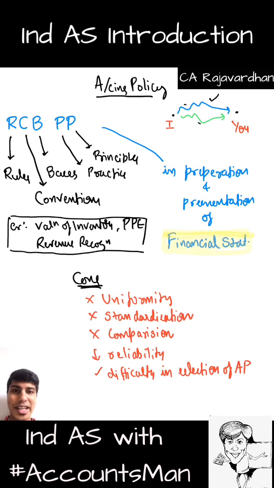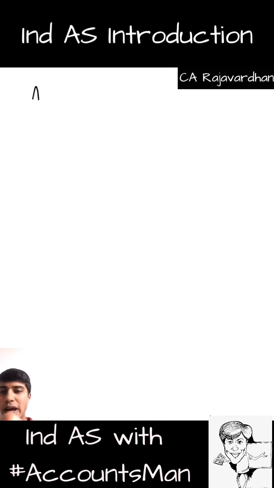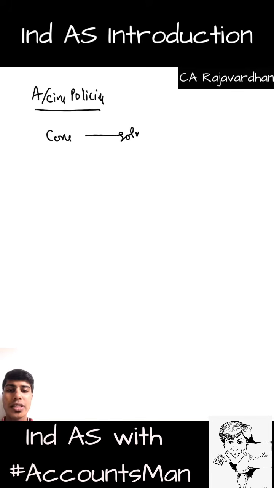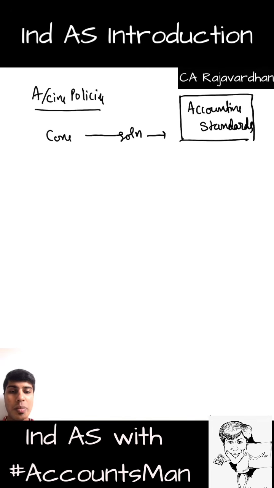Let us now go to the next part and start saying what is the solution to all the problems created by accounting policies. As of now we know that accounting policies have a lot of cons or disadvantages. So we need a solution to all these cons. The one-stop solution to all these cons is accounting standards. Now what is the objective of accounting standards? The objective of accounting standards is to counter the cons of accounting policies. What are they? If you start asking me, I'll tell you.